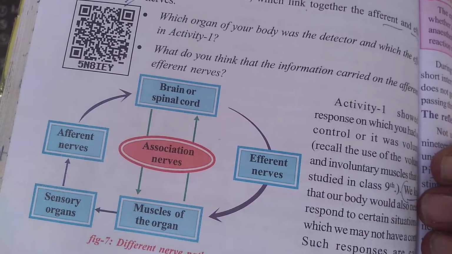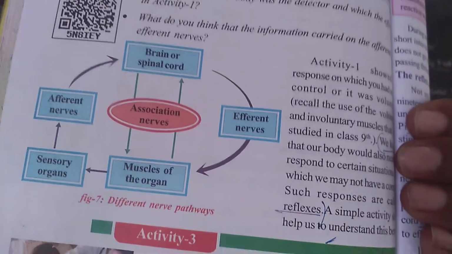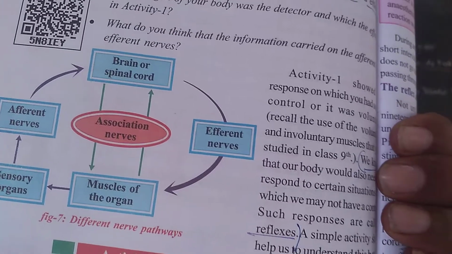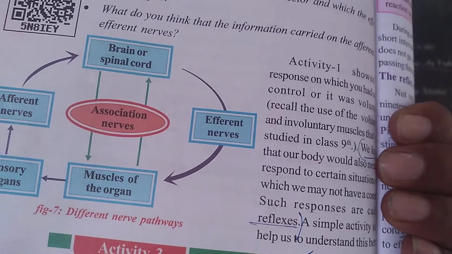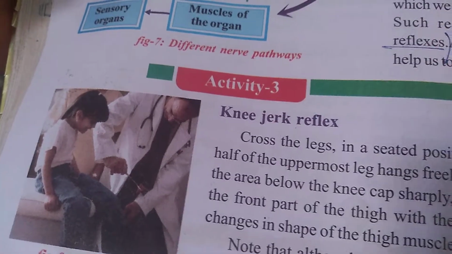From the brain or spinal cord towards the muscle go efferent nerves or motor nerves. It is a kind of pathway which was explained by Galen.